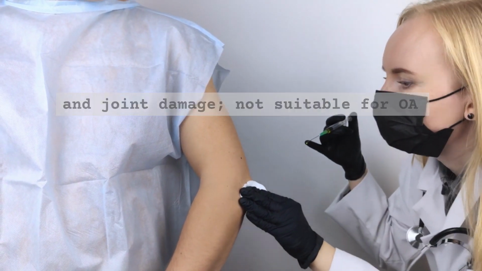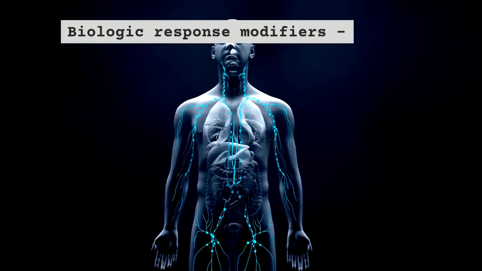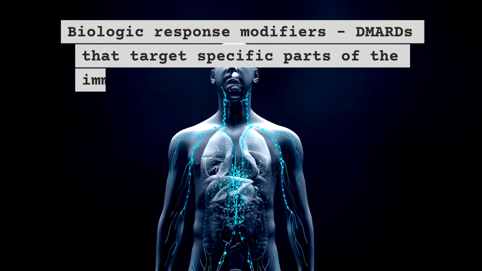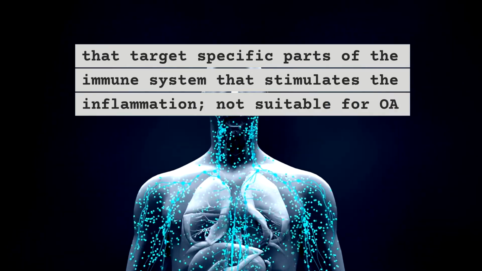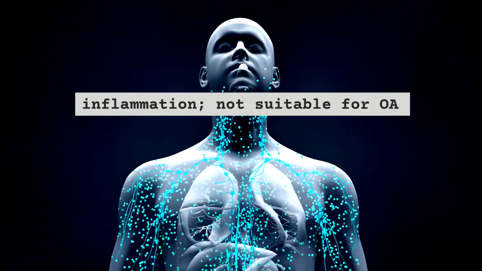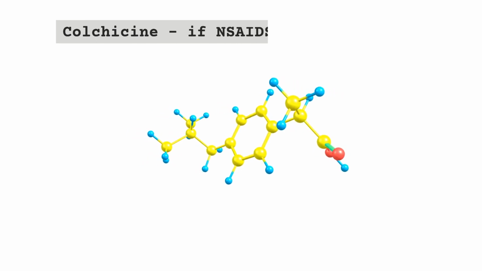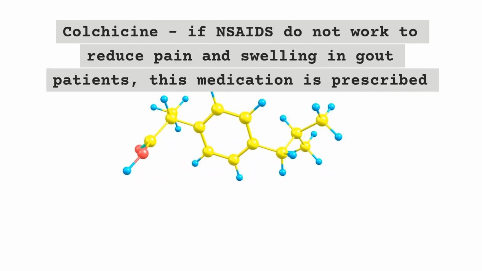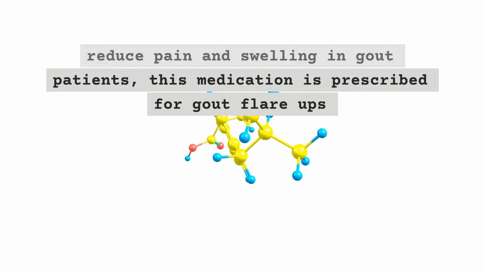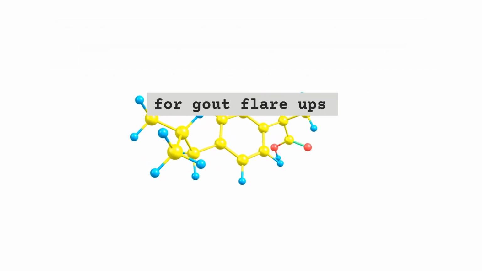Not suitable for OA. Biologic response modifiers, DMARDs that target specific parts of the immune system that stimulates the inflammation. Not suitable for OA. Colchicine, if NSAIDs do not work to reduce pain and swelling in gout patients, this medication is prescribed for gout flare-ups.